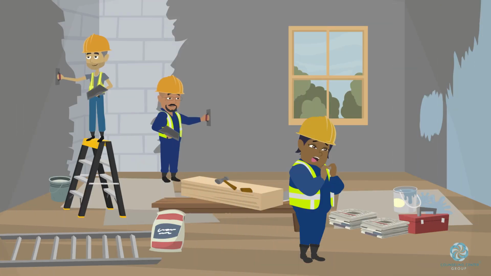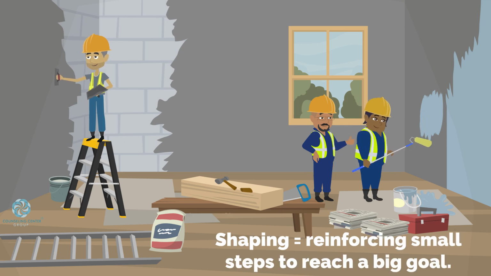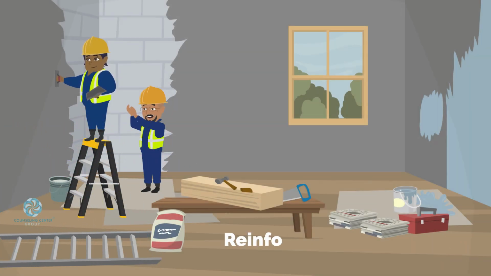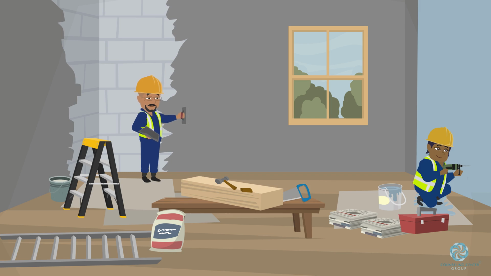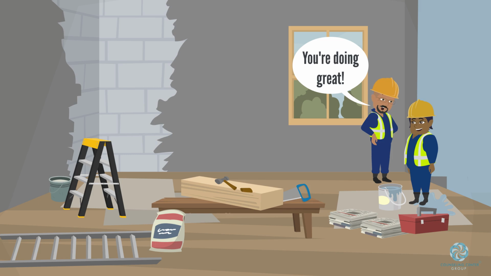The most effective way to increase behaviors is to reinforce small, incremental steps that lead toward a goal. This is called shaping. Timing matters. Reinforce behavior immediately after it occurs. When shaping new behavior, at first reinforce every instance of the new behavior. Once established, gradually start to reinforce only some of the time.